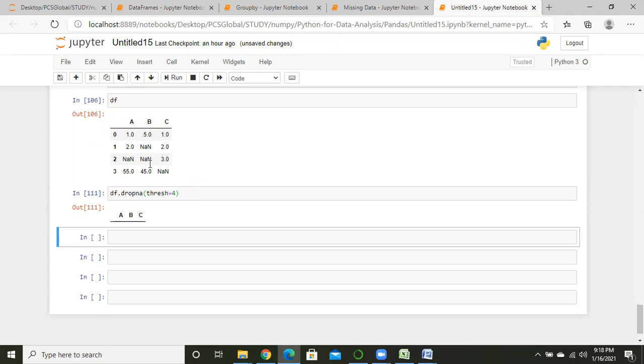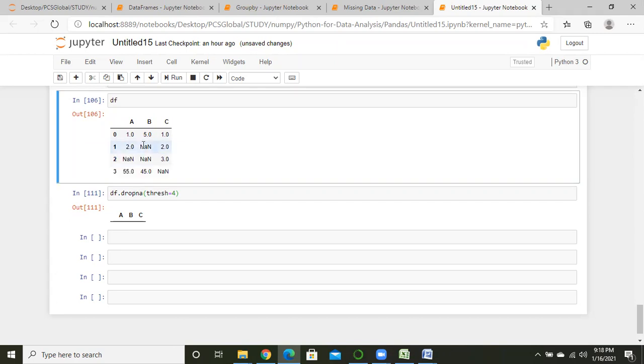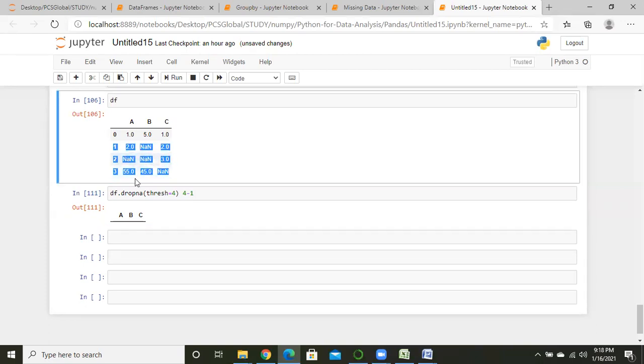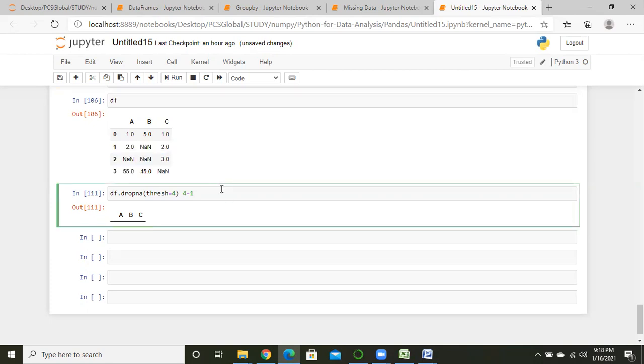If I write down 4, Python will not show anything, because we have 4 rows, and 3 rows have null values, not 4 rows. Sorry, yes, 3 rows have null values, and 1 row has no null value. So what do you mean by 4? 4 means 4 minus 1, so Python dropped all 3 rows from that data frame. So is it clear? Are you getting the point? Are you getting the logic?